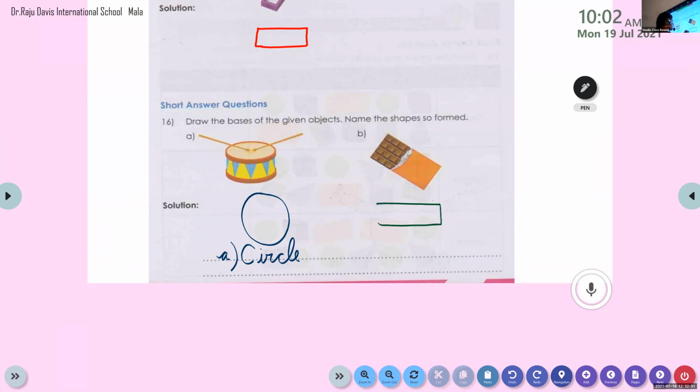And tell me the spelling of rectangle, Rehat. R-E-C-T-A-N-G-L-E, rectangle. Good. So the first one, the base is a circle and the spelling is C-I-R-C-L-E. Second one, it's a chocolate bar and the base is rectangle. R-E-C-T-A-N-G-L-E, rectangle.